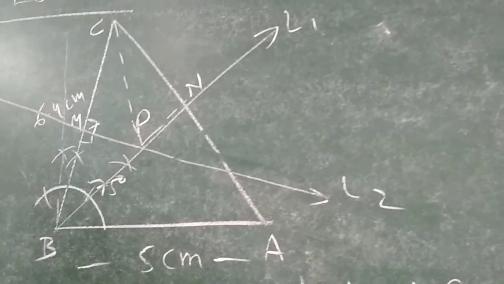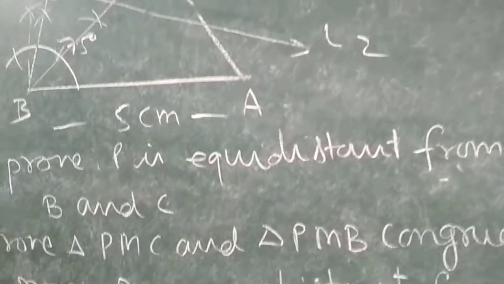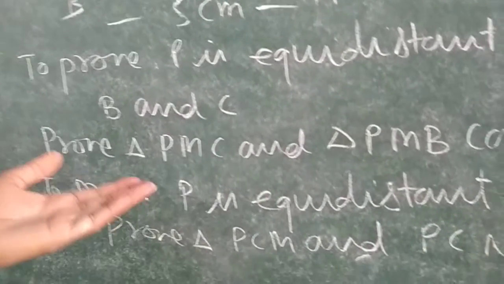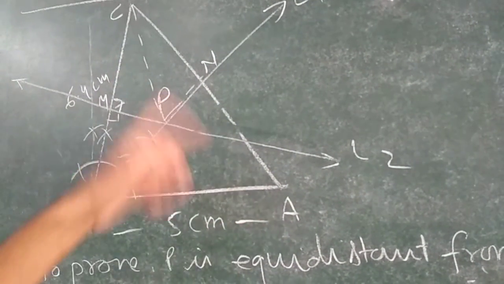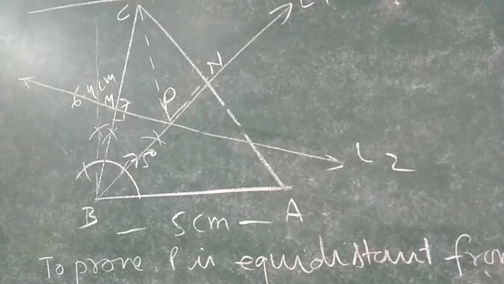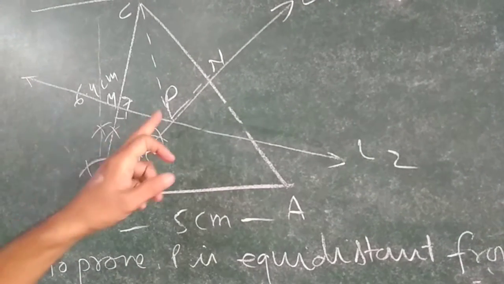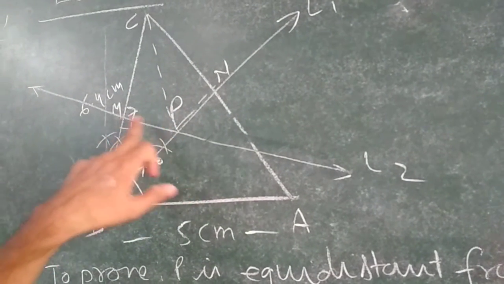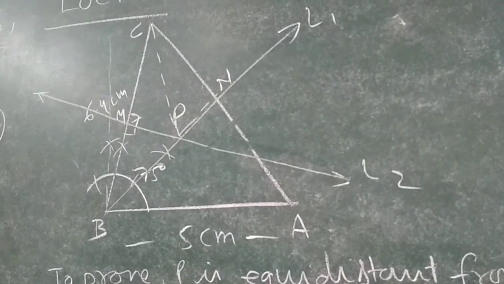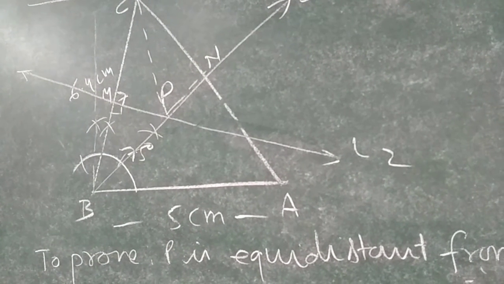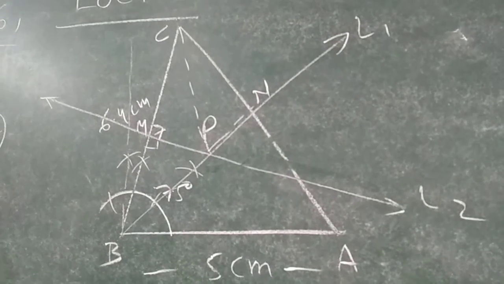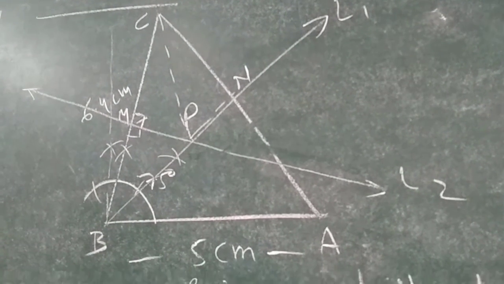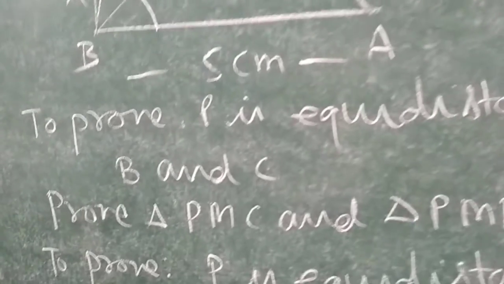So we consider triangles PMC and PMB as congruent. Write this step yourself. Later on we have to prove that P is equidistant from AC and BC. For that we consider two more triangles, PMC and PNC, and we will prove them congruent by angle-side. Then we will prove both results: that P is equidistant from B and C, and that P is also equidistant from AC and BC. So in this way you complete the solution.